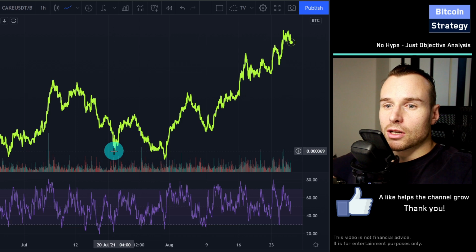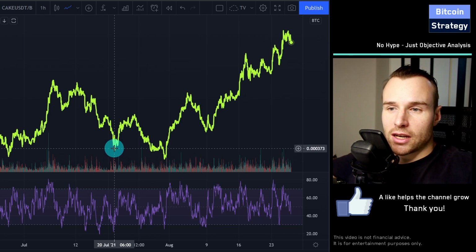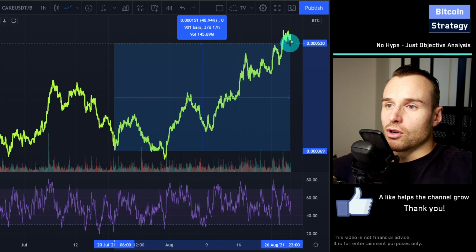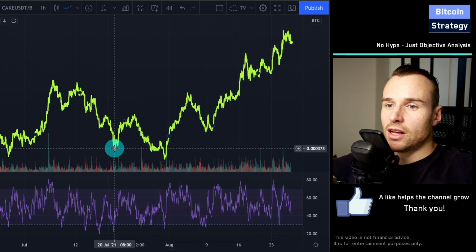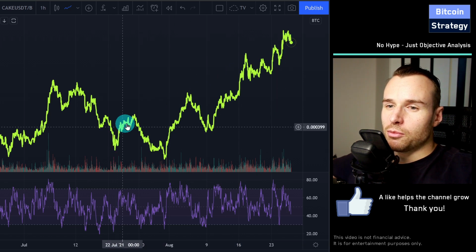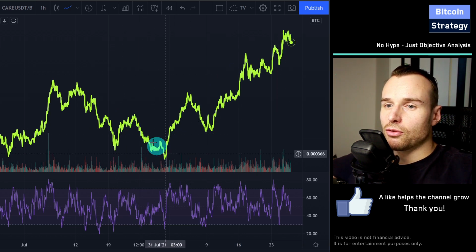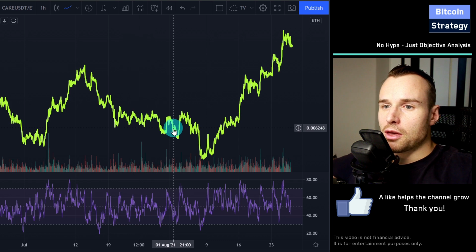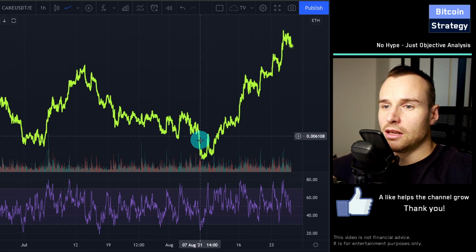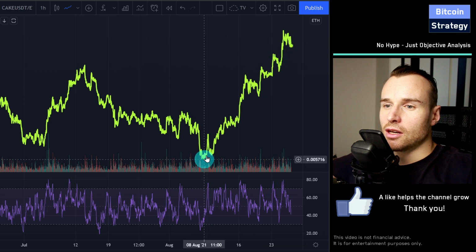And if we now look at this rally since the 20th of July, it doesn't look as pretty anymore. Of course, we did outperform 40% versus Bitcoin since this rally, but it's not as consistent, right? At the beginning of the rally, we actually underperformed versus Bitcoin. And if you look at the same chart in Ethereum, this is even more pronounced. Even hard to find here the 20th of July. There we go. We moved in tandem with Ethereum at the very beginning, then even underperformed, and only recently we got the outperformance since like the 8th of August.